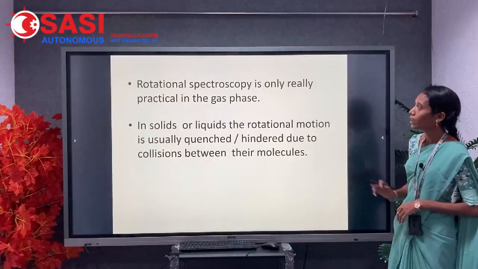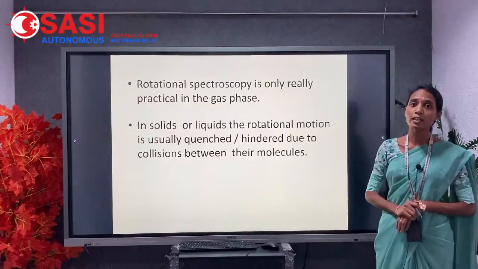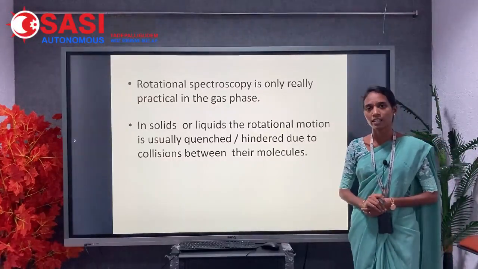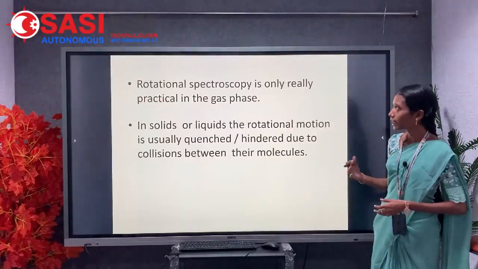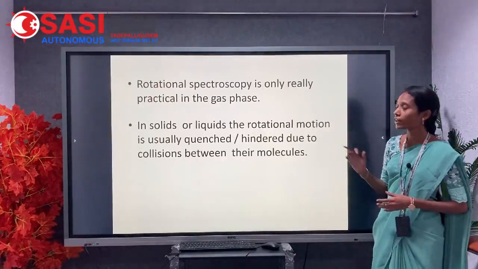And the next one, rotational spectroscopy is only really practical in the gas phase. That means we can get the rotational spectra clearly in the gaseous phase.